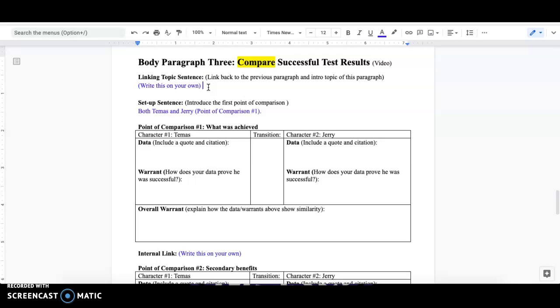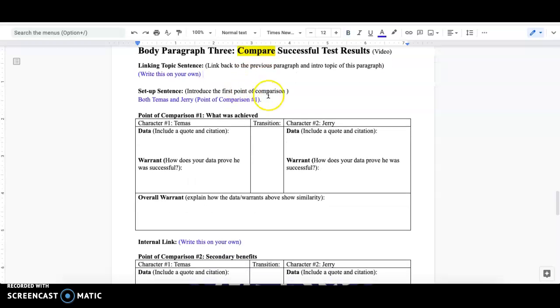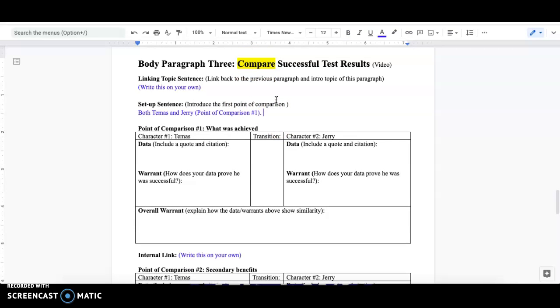So maybe something like, while the tests are different because, topic of body paragraph 2, the tests are similar because, introduce the topic of this paragraph. But please write your own topic sentence here. Next, you'll have your setup sentence, so just finish what I have. You are introducing the point of comparison number 1, so what was achieved? So the fact that they killed the lion or swam through the tunnel. So I started this sentence for you. Use it if you want to. You just need to finish it.